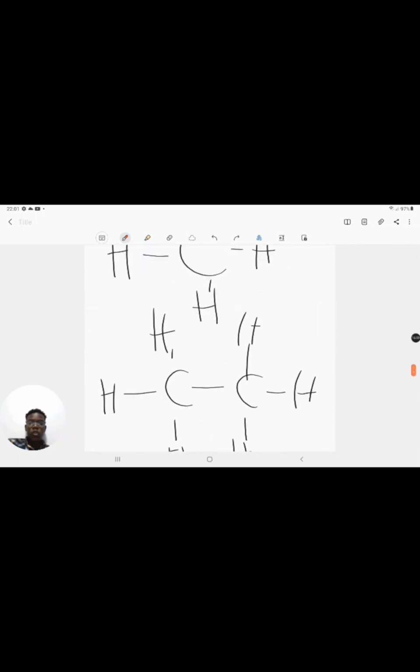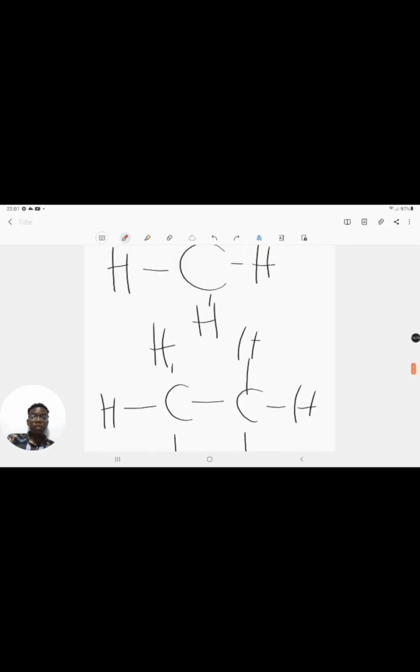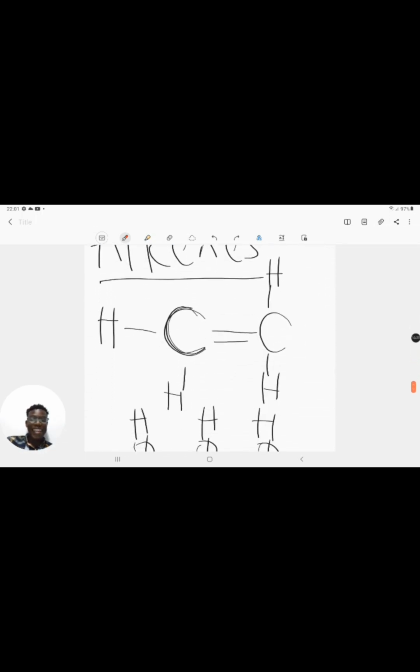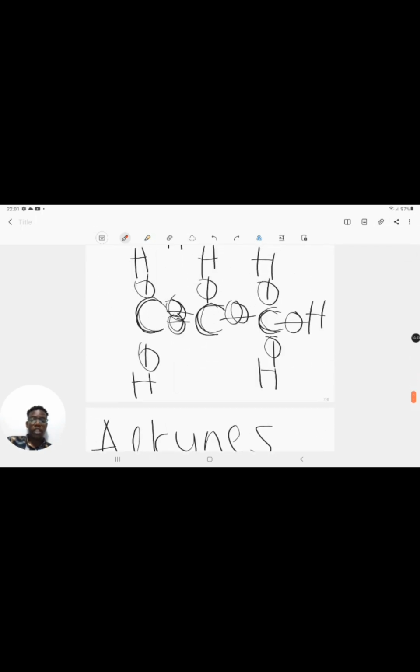Just to go back quickly before I move on, alkanes are distinguished by a single bond throughout. It's a hydrocarbon, in other words a compound made up of hydrogen and carbon atoms, with a single bond between atoms throughout. An alkene has at least one double bond between carbon to carbon bonds. It could be more than one, and the chain could be longer, as I've shown here.